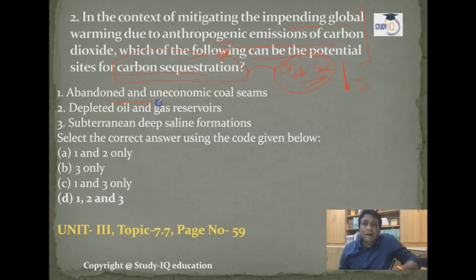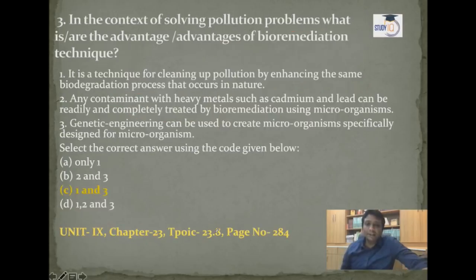The first is abandoned and uneconomical coal seams, that is, in coal mines. Definitely, guys, in coal seams carbon sequestration is there. In depleted oil and gas reservoirs, we can also do carbon sequestration. In subterranean deep saline formations, we can also do geological sequestration. So in that way, guys, all 3 options will be correct. 1, 2, 3. Unit 3, topic 7.7, page number 50. All the information is given there.